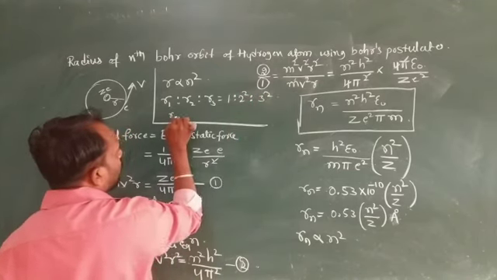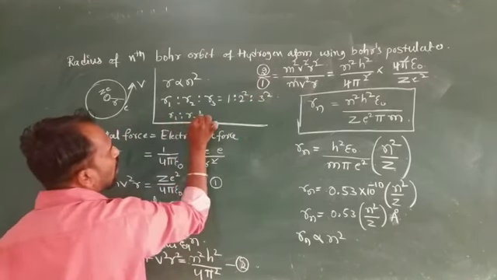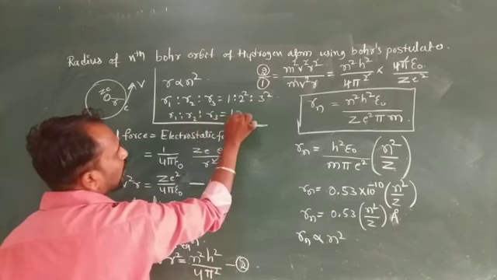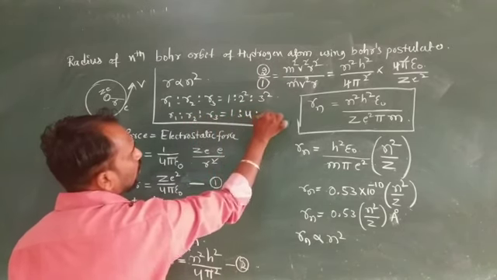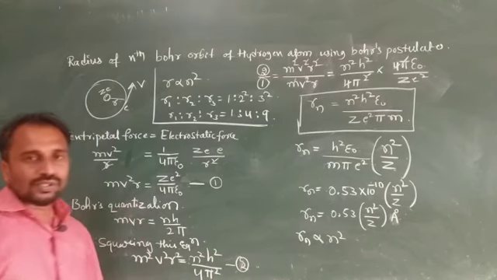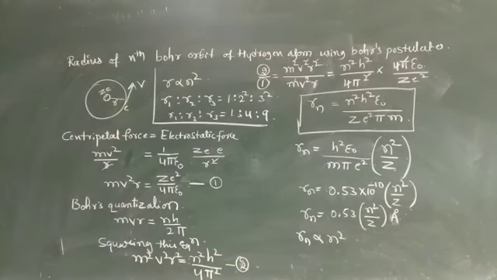It means r1 is to r2 is to r3 is equal to 1 is to 4 is to 9. So this one is the radius of the nth orbital.